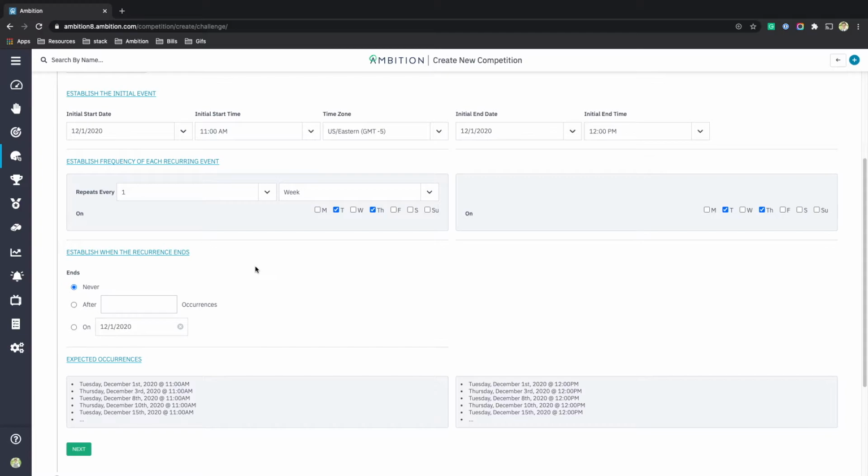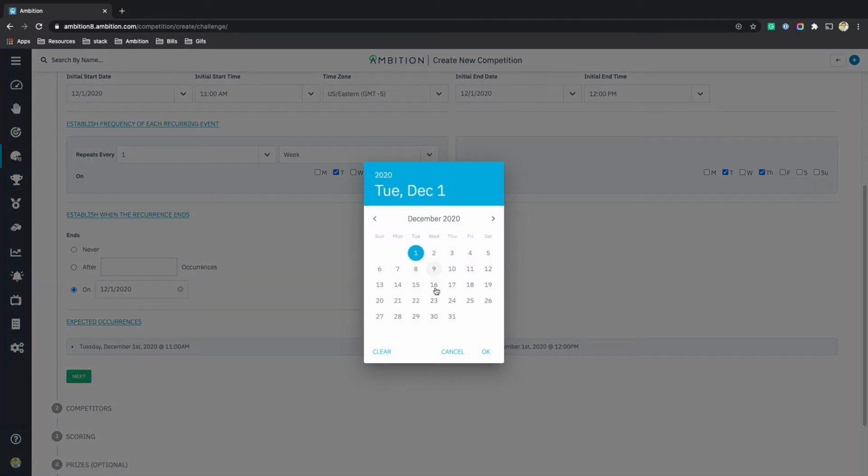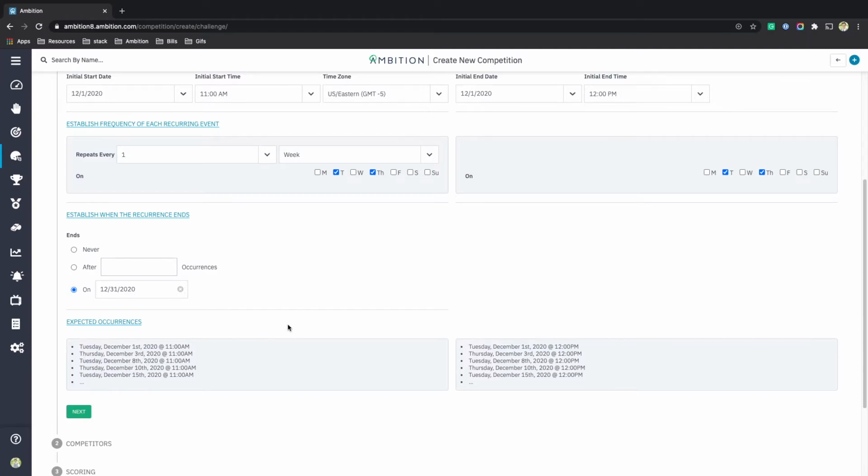After that, the only thing to fix is when the recurrence ends. Do we want it to never end? Do we want it to end after a certain number of occurrences? Or do we want to end on a date, like, let's say, the end of the year, because we want to start new competitions next year?